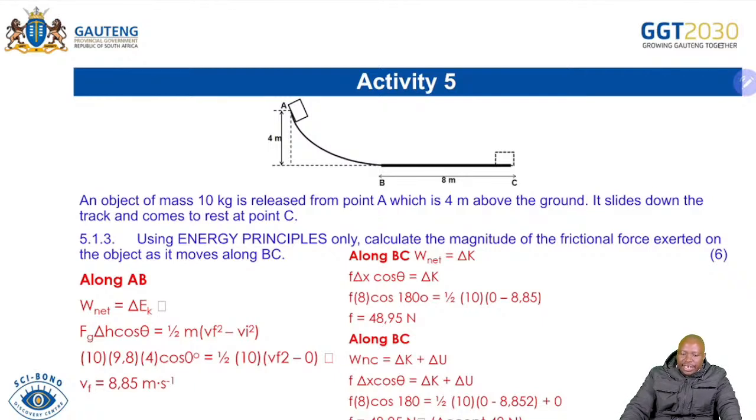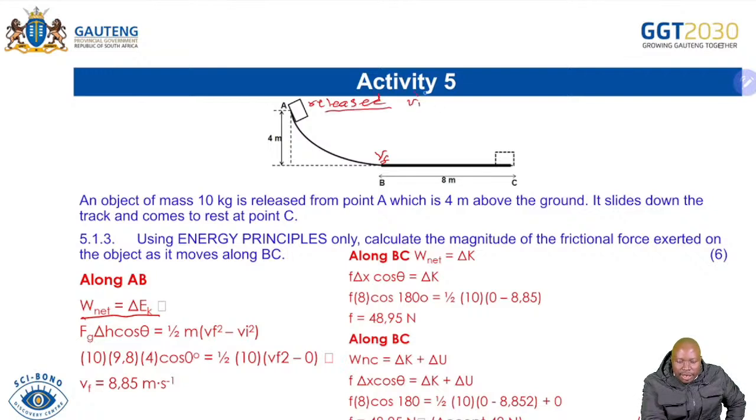And then using the energy principles, you can see here we're using work net equals change in kinetic energy. So we are now able to look, because the first thing we must know is the final velocity. The object was moving from there to there. Remember, initially they said the object was released. That release is giving you the initial velocity, so the initial velocity was 0, it was released from point A. Don't forget that. And then you are given the h there, which is your 4 meters.